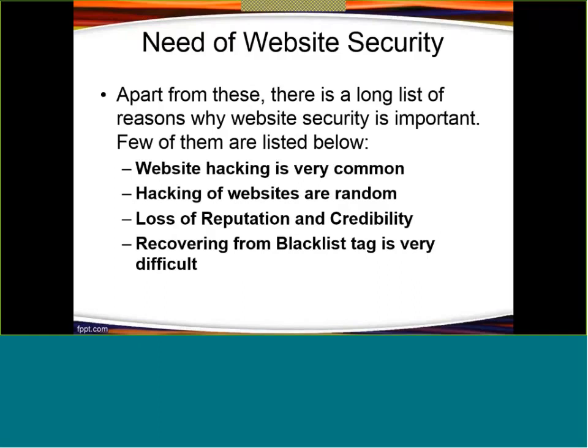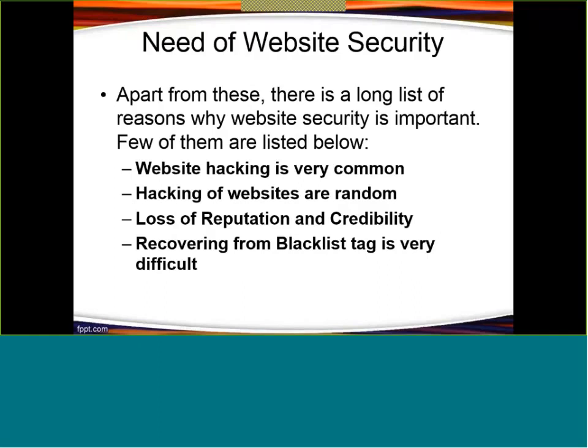You might have seen, while visiting a website, the browser often shows a message that this website is insecure, still do you want to proceed. If you get this type of message on your browser, it means this site was hacked in the past, or this site may have some malware, right?